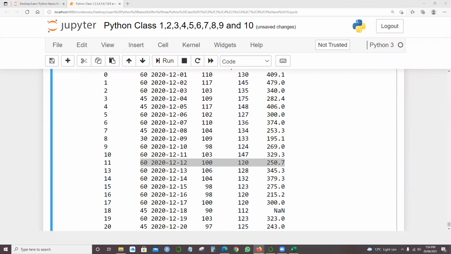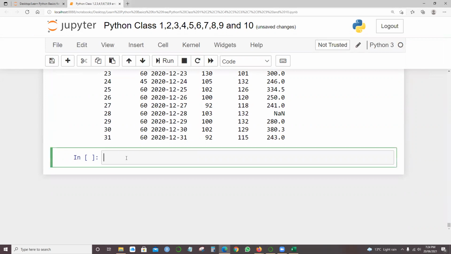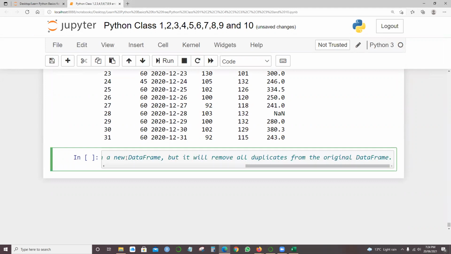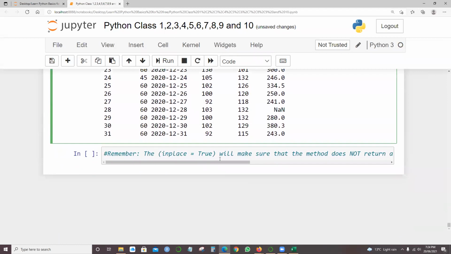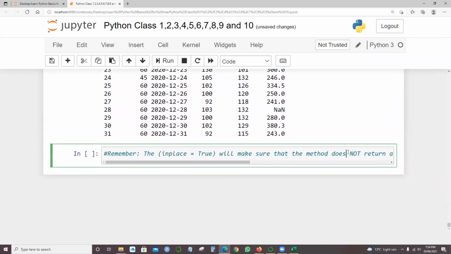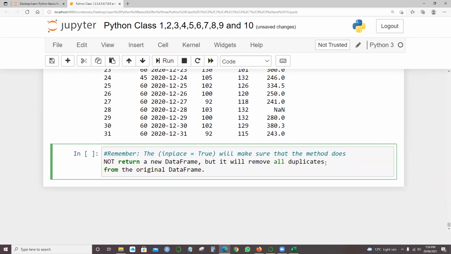With this, we have learned commands and how to handle the data, how we can clean the data, and how we can identify the wrong format or the wrong data. Remember inplace=True. It makes sure that the method does not return a new data frame, but removes all the duplicates from the original data frame.